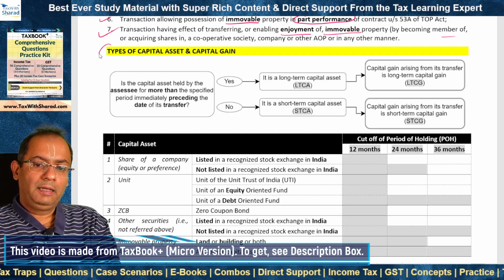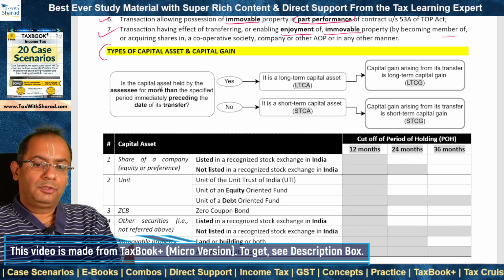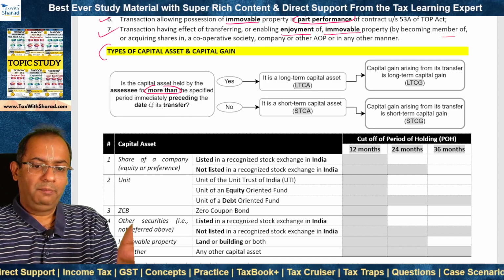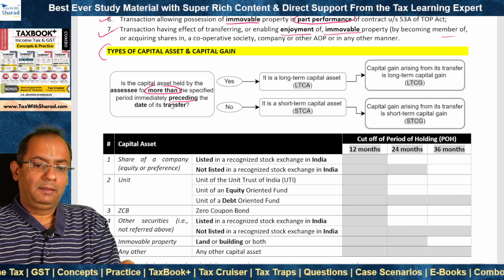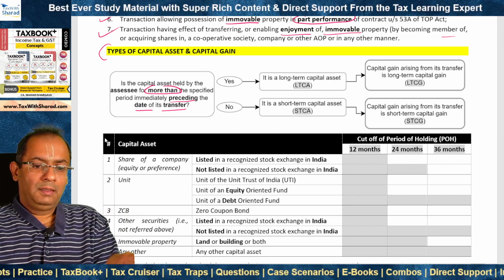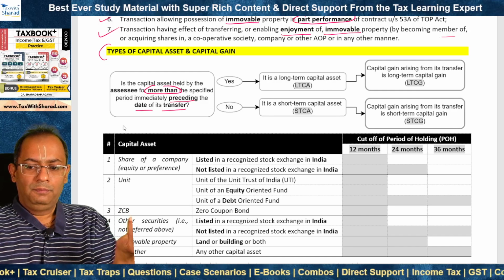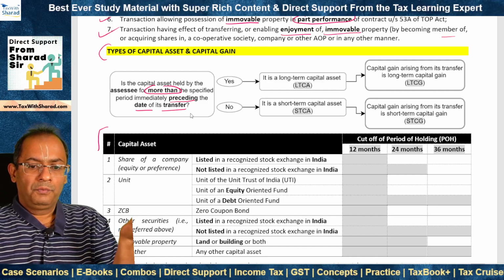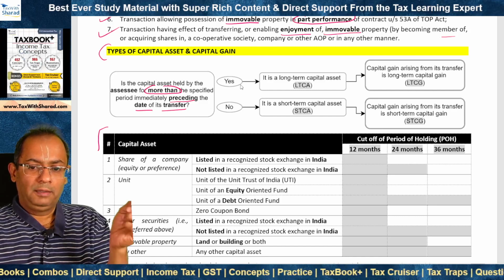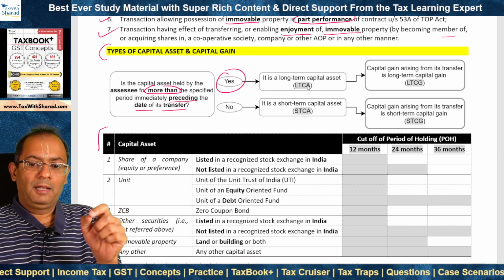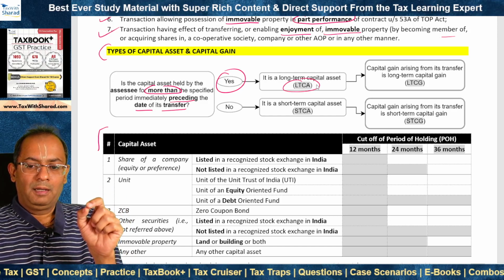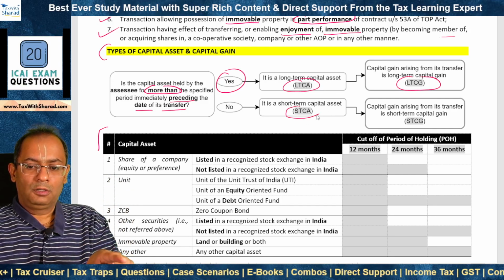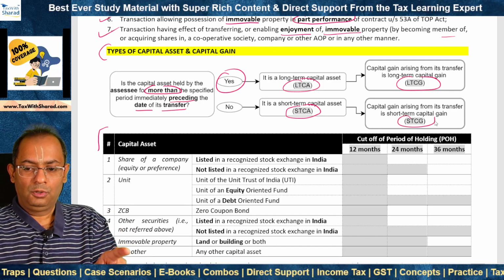Types of capital asset and types of capital gain. So what we need to see is whether the capital asset is held by the assessee for more than the specified period immediately preceding what? The date of its transfer. A specified period is basically the cutoff in terms of the period of holding, and this is something that you can see in this table. So if the period of holding is more than this cutoff period, then the capital asset is classified as a long-term capital asset, and transfer thereof gives rise to long-term capital gain. Else, the capital asset is a short-term capital asset, transfer thereof gives rise to short-term capital gain.